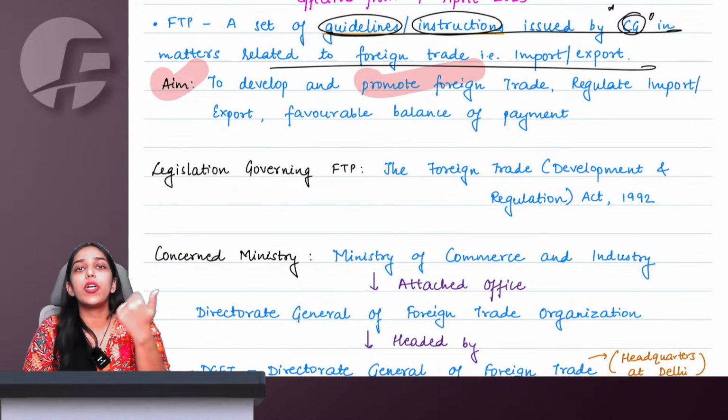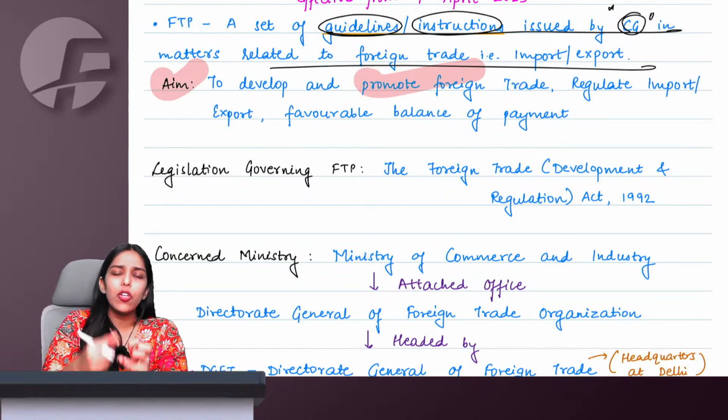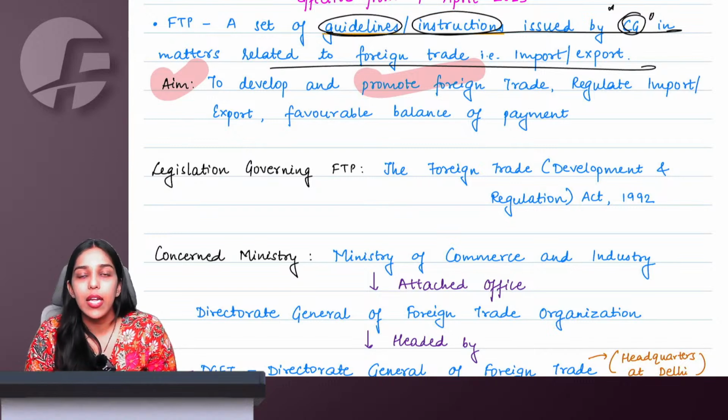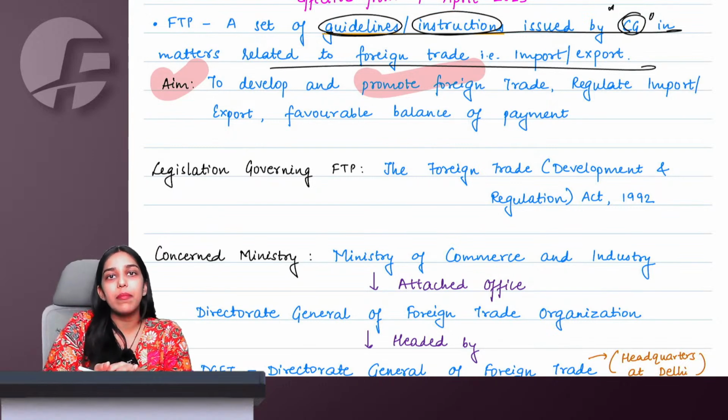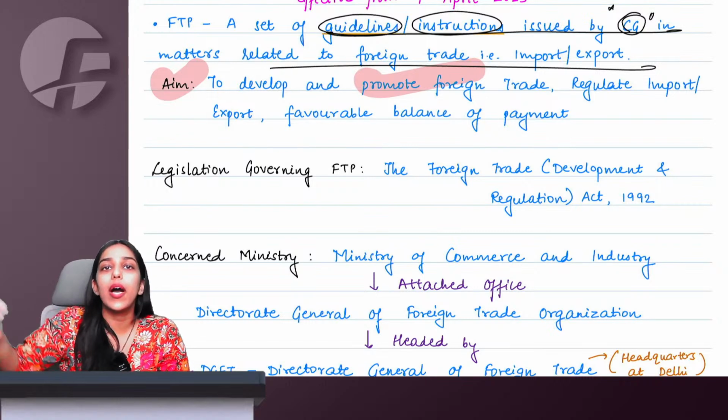So, too much import, of course, is not good. Too much export is also not good. Why, ma'am? Because then whatever you are making, you are exporting. We might have scarcity domestically, because at least we need to satisfy our demands. Only then can we supply the goods which are in excess to other countries.